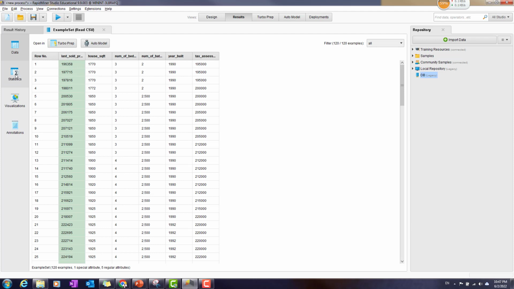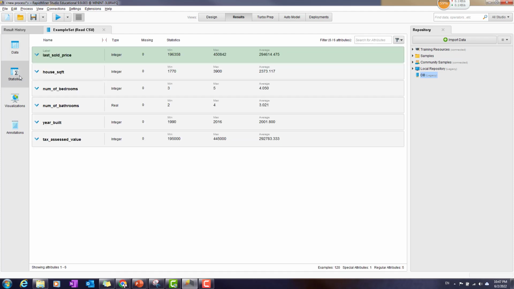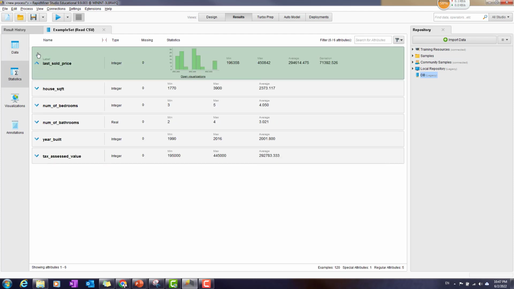The other thing you can click on is statistics. With the statistics button, you can see how all the data has been turned into very simple descriptive statistics. For example, here for last sold price, you can see how it is distributed in the histogram, the mean value, the max value, average values, and standard deviation.